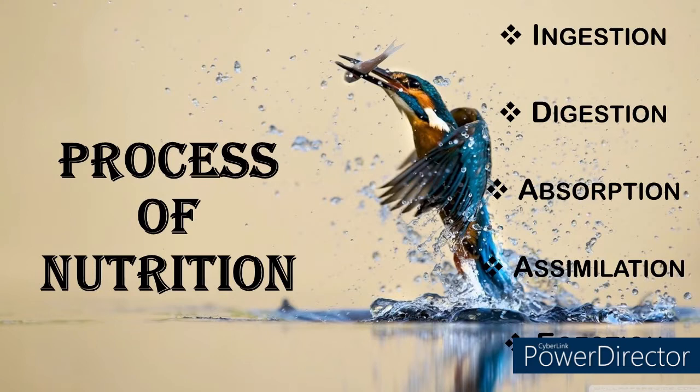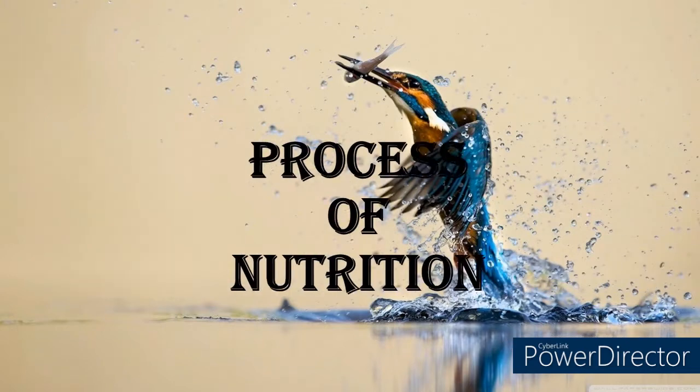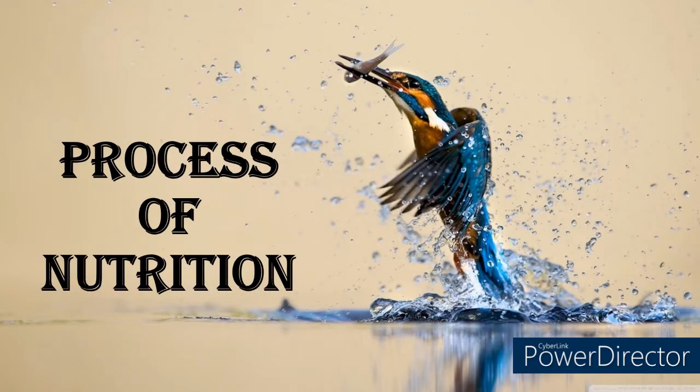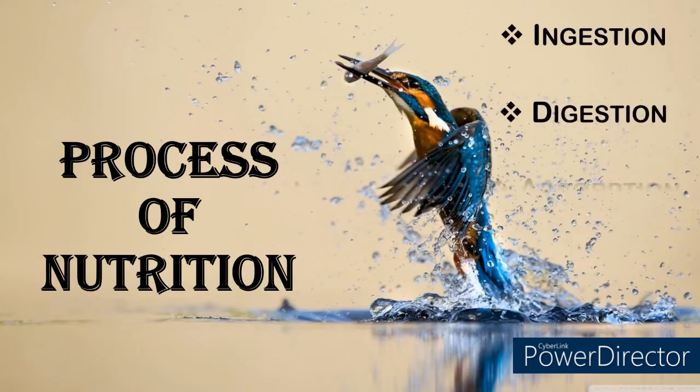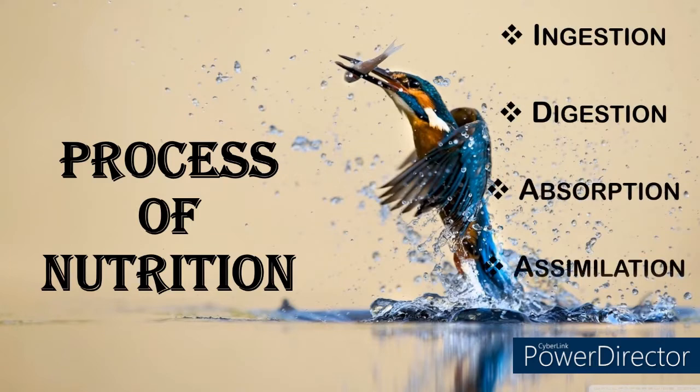The second topic that we learned in chapter 2 is process of nutrition, in which we learned 5 important stages, which include ingestion, digestion, absorption, assimilation, and egestion. Food entering into the body, that is swallowing of food, is known as ingestion.